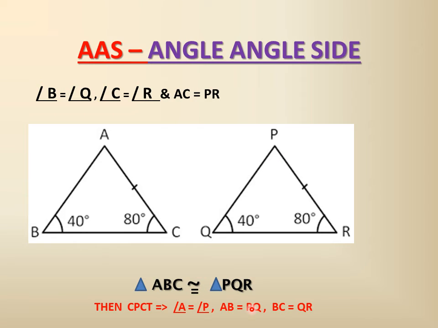If they are correspondingly equal, then we can say triangle ABC is congruent to PQR, since B and Q have 40 degrees, C is R, and AC is equal to PR. Then through CPCT we can say angle A will also be equal to angle P, AB will be equal to PQ, and BC will be equal to QR.